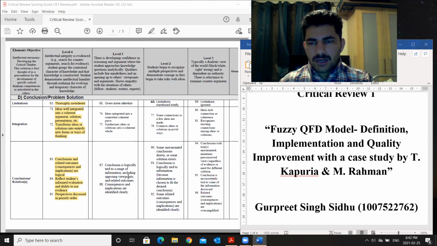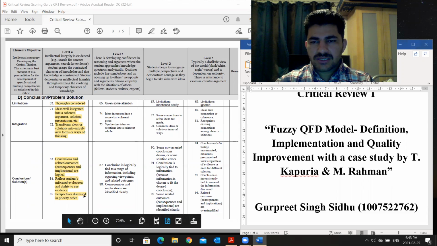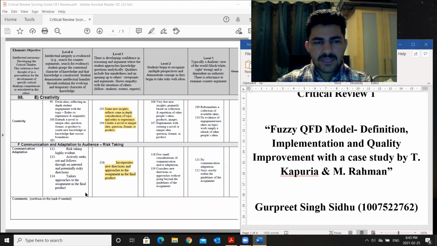In the last paragraph of the critique, I concluded my paper. I gave suggestions, and I also critiqued the recommendation made by the author about how we can tackle the problem. That is in my conclusion section, and I think I did well in this, and I will score myself a level 4.